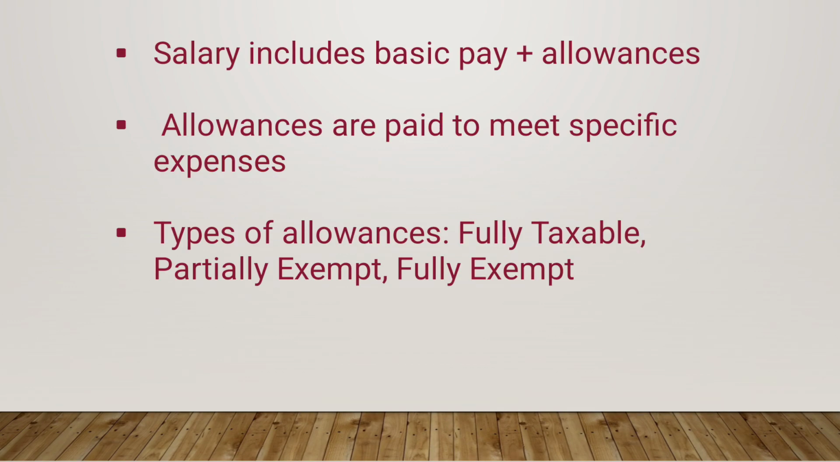Let's begin with a simple question. When we say salary, most of us think it's just a basic pay. But in reality, salary also includes allowances, which are paid to meet specific expenses, for example, rent, travel, or children's education. So these allowances are classified into three categories or three types. The first one is fully taxable, and then partially exempted, and then fully exempted.